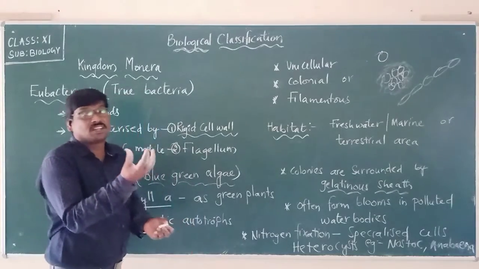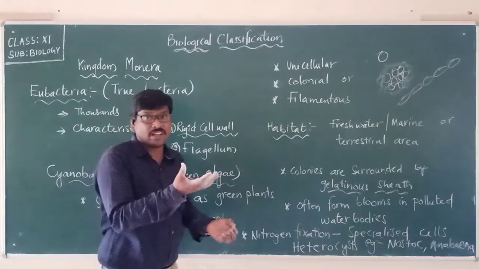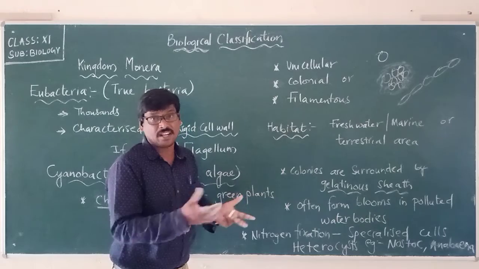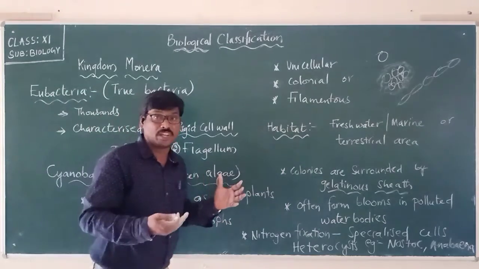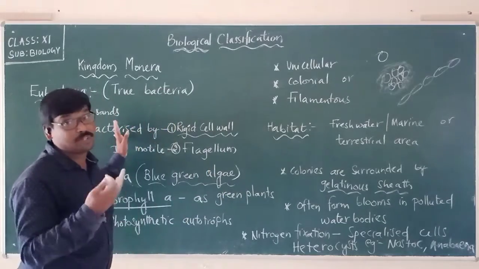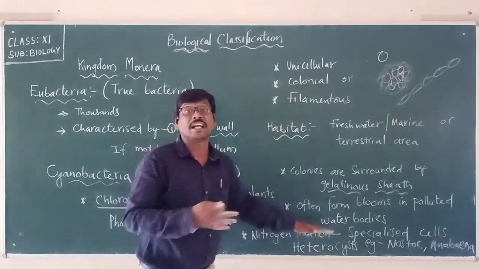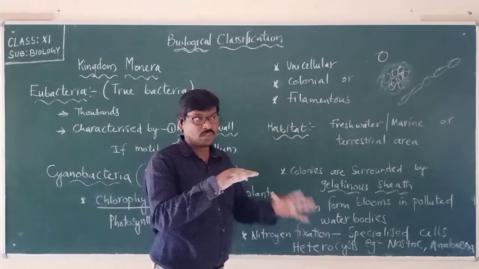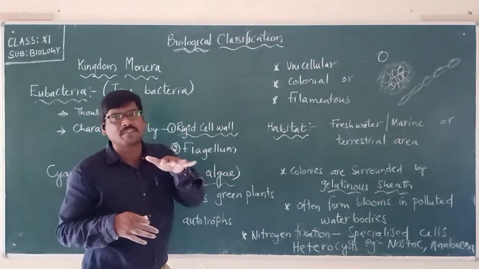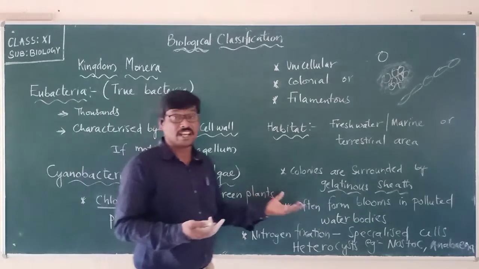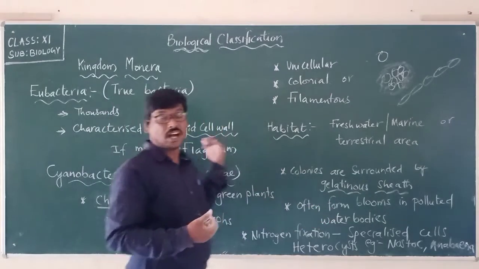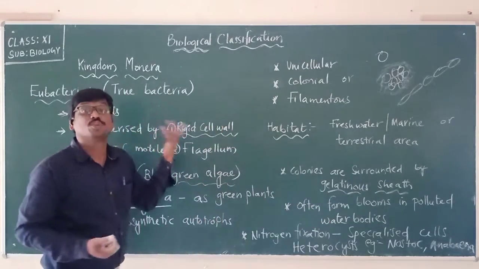When the water is more polluted, eubacteria grow there and give it color. Especially the water may appear green in color, which can be said as the presence of these algal blooms, or the presence of the eubacteria.